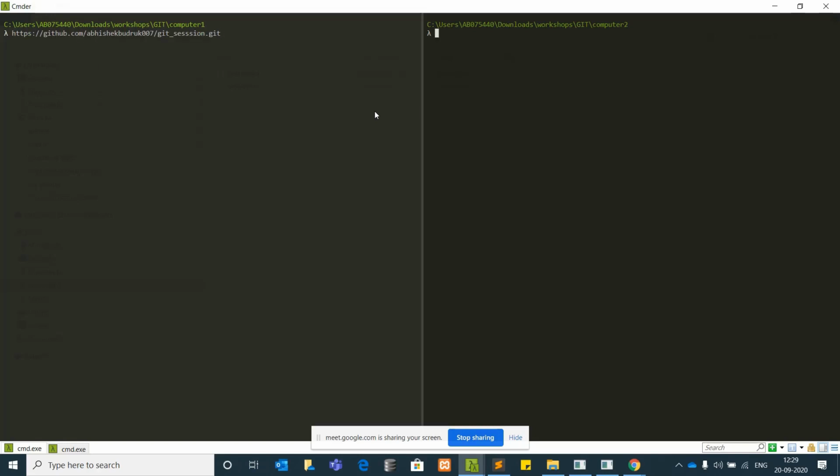So this was that link that we copied from the GitHub account. So before that, you just need to use git clone command. What this git clone command will do is basically copy your repository from the GitHub to your local system.